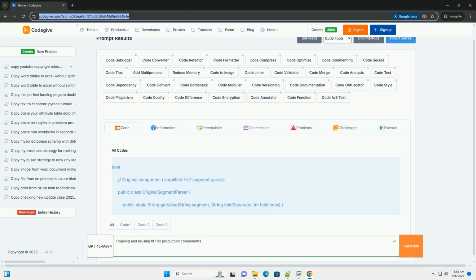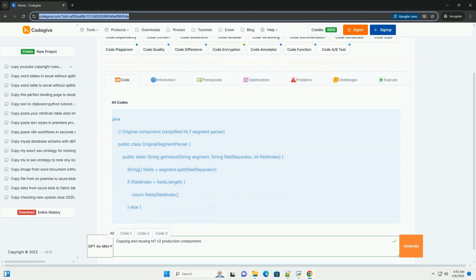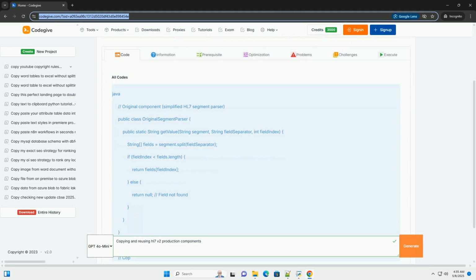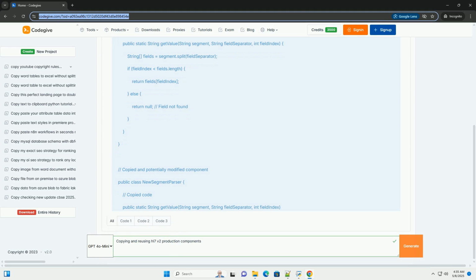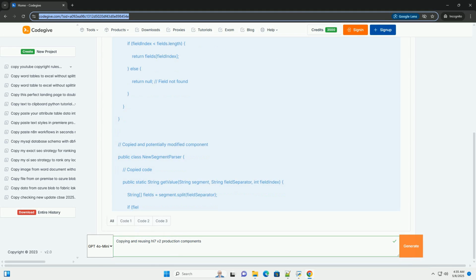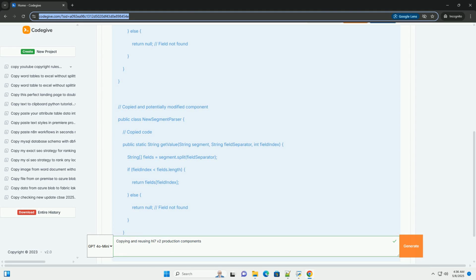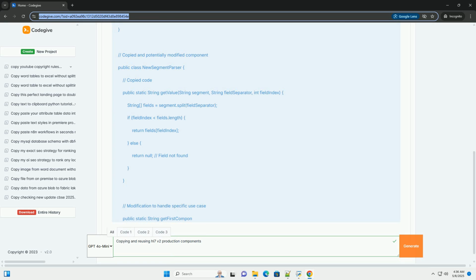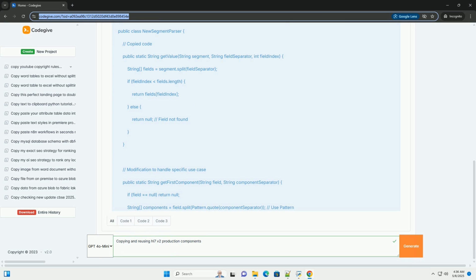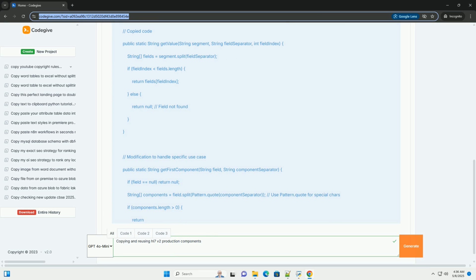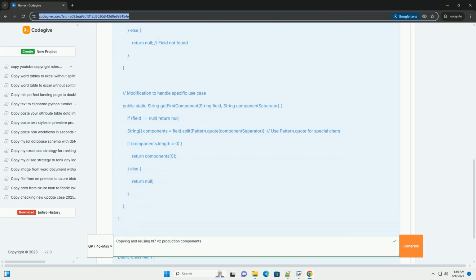Copying and reusing HL7 v2 production components, a deep dive. This tutorial delves into the strategies, techniques, and best practices for copying and reusing HL7 v2 production components. We'll explore different approaches, focusing on code examples in Java, but principles apply broadly, discuss associated challenges, and cover considerations for long-term maintainability.